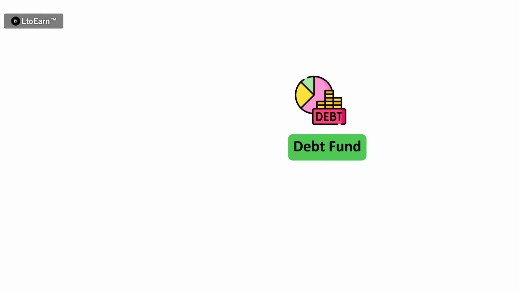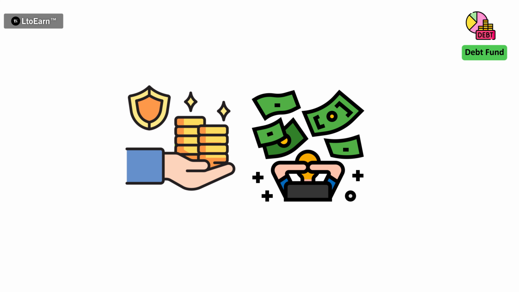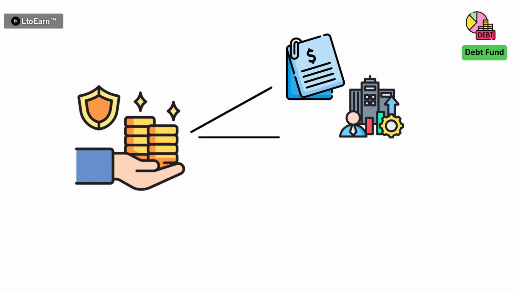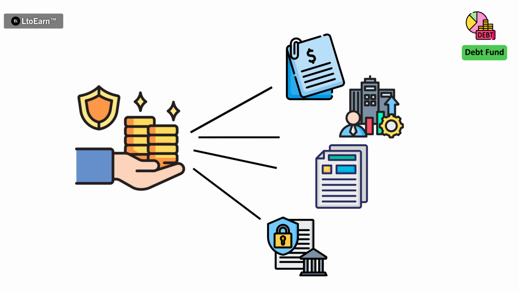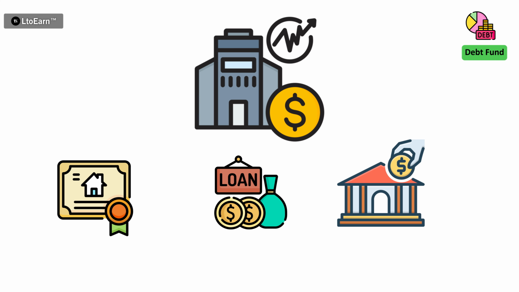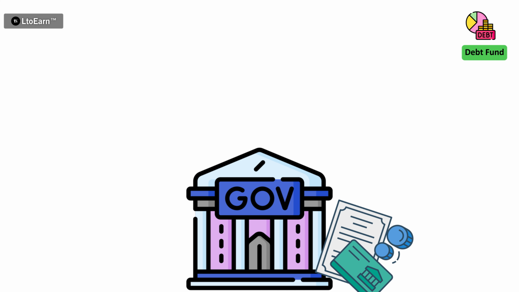Debt mutual fund. Debt funds invest in securities that generate fixed income like treasury bills, corporate bonds, commercial papers, government securities, and many other money market instruments. Mainly, you are investing your money in government bonds.